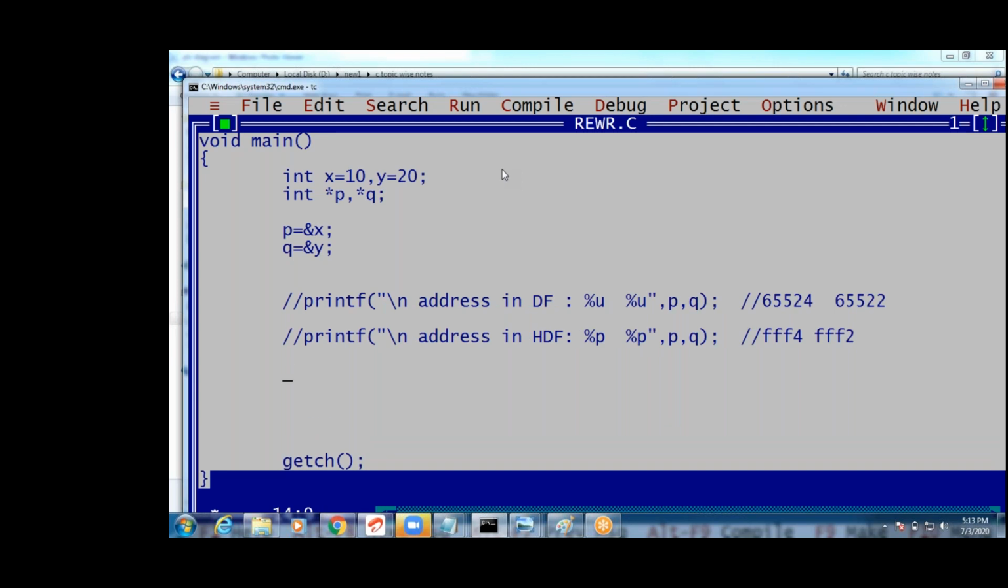Now see the next one, guys. What are the values, guys? I want to write a printf for the values. I am going to print the values, guys. How to print the values? Values you print in the normal way. Values are